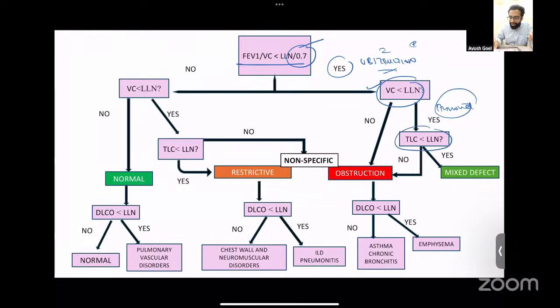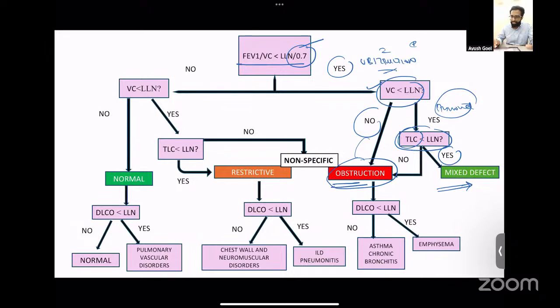Therefore, what you look at is the TLC, that is the total lung capacity. If the total lung capacity is also low, then what you have is a mixed defect. If the total lung capacity is normal, or if the vital capacity directly was normal, then this patient is said to have only obstruction. So low ratio, normal vital capacity, normal TLC, there's only an obstruction present.